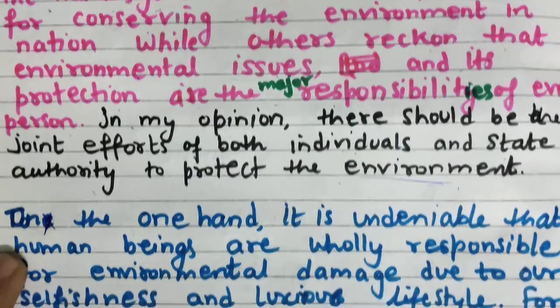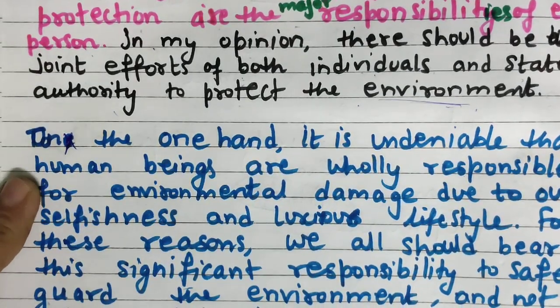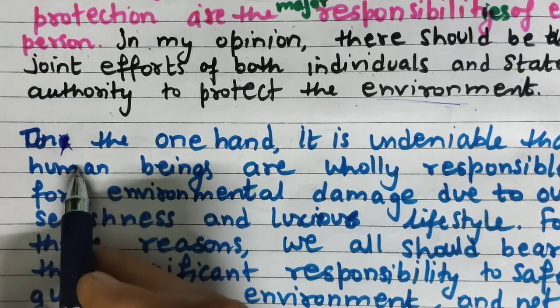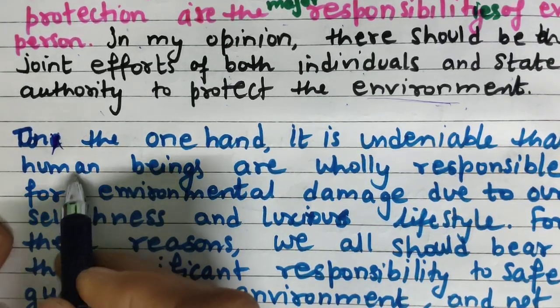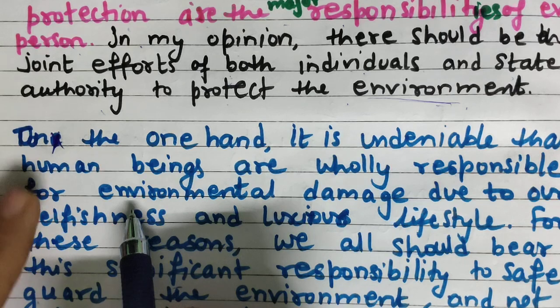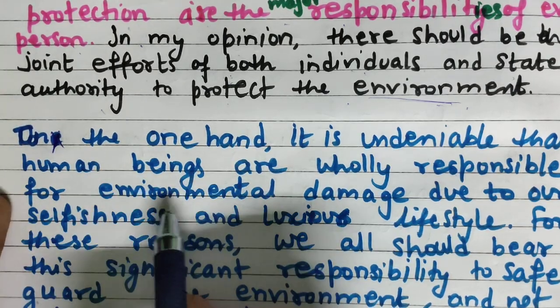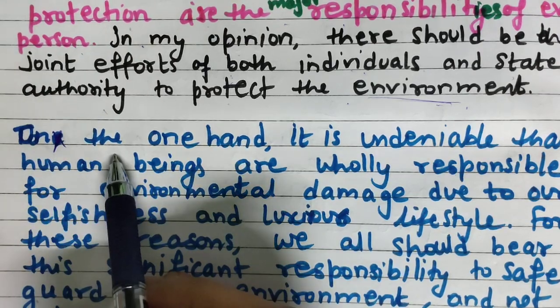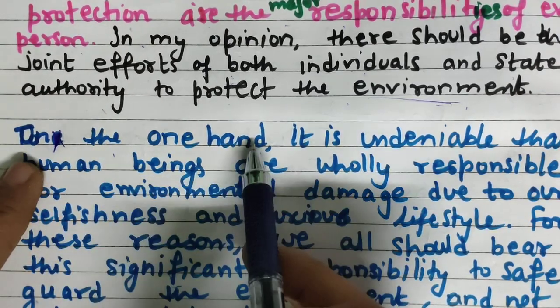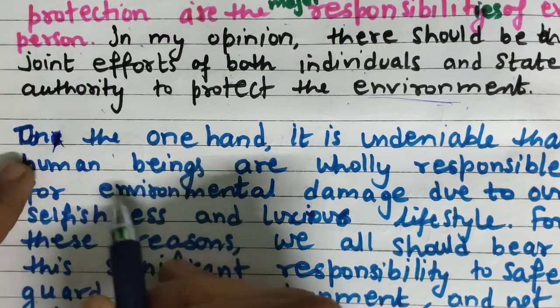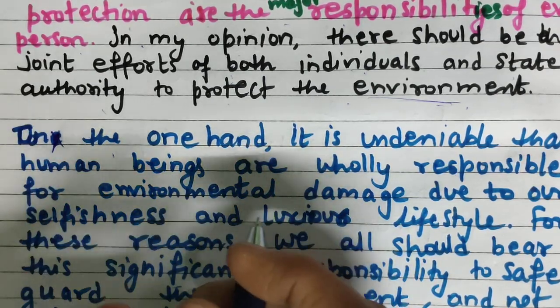Now let's look at the first body paragraph. Why are these cuttings there? Because I was writing with a sketch pen. But if you are practicing with a pencil, definitely you can erase it. On the one hand, you can always start with, or to begin with, to commence with, any connector you can use. I have written this because I have to write two opposite things.